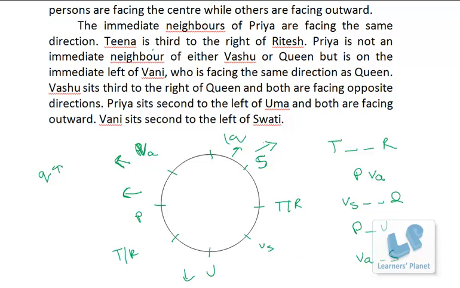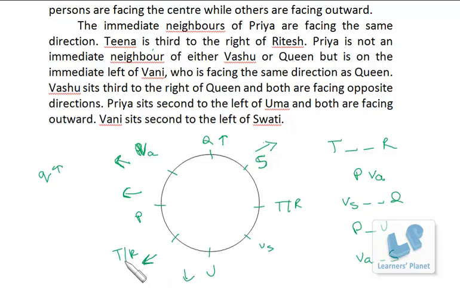So I just make it more clear. Here Queen and outside. So Vasu is third to the right of Queen, since Queen is facing outward. Now the immediate neighbors of Priya are facing the same direction. That means if Vani is outward, this person should also be outward, right?